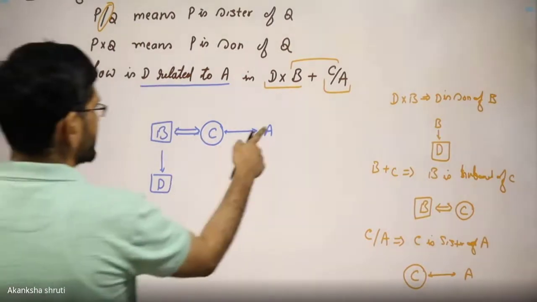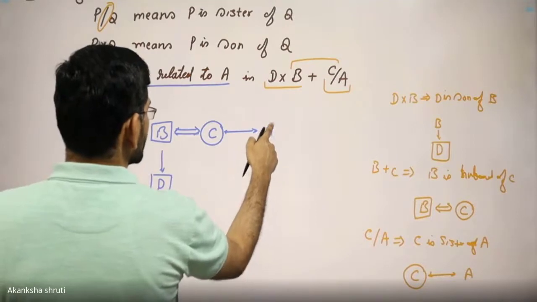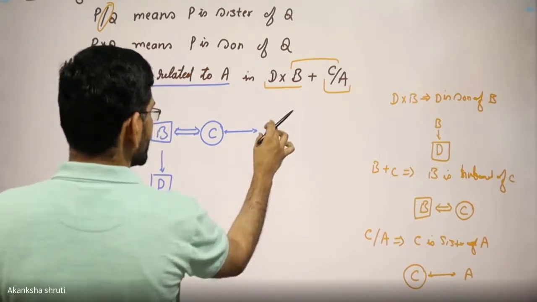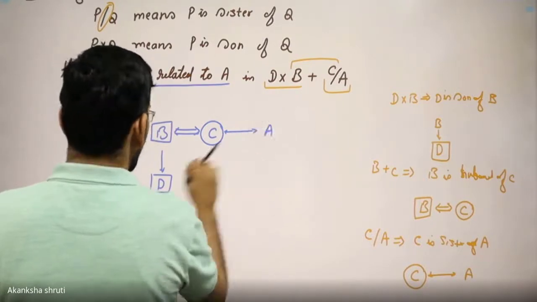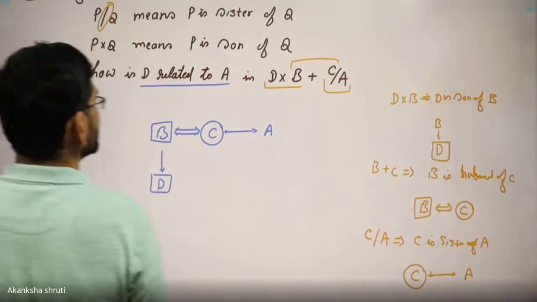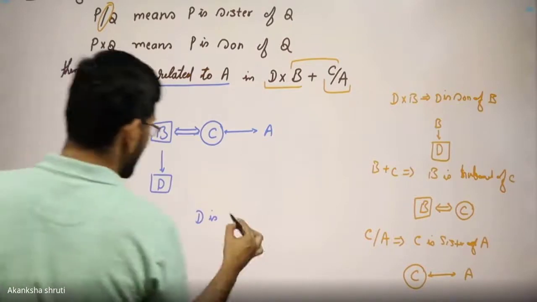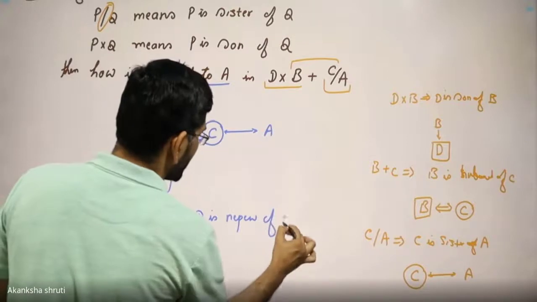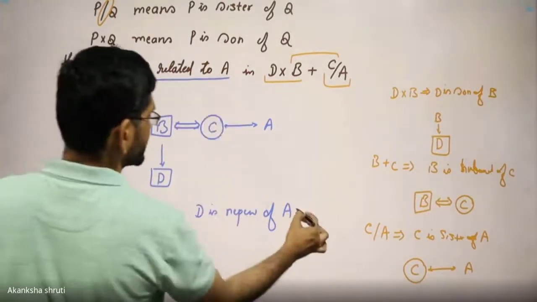It will be from the mother side. So A will be either the maternal uncle or maternal aunt for D. Since D is male, D is the nephew of A. This is the required answer.